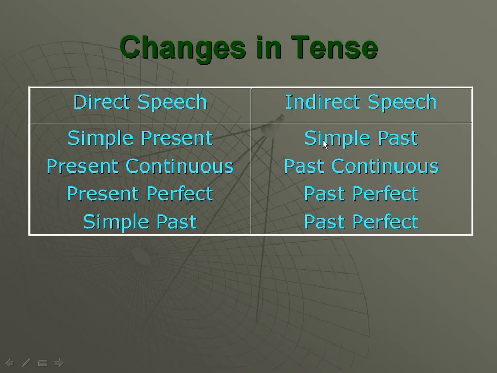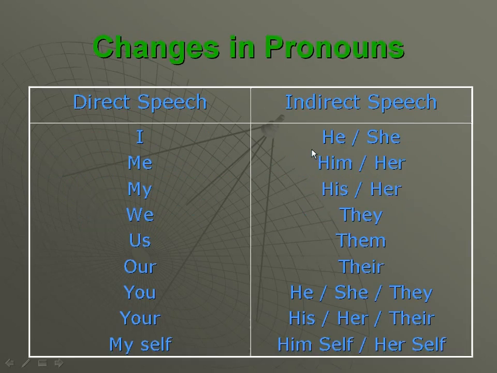Simple present, simple past. In this way, if there is simple present continuous tense, we have to make past continuous tense. If there is present perfect tense, then we have to make past perfect tense while doing indirect speech. If there is simple past tense, then we have to make past perfect tense while doing indirect speech.